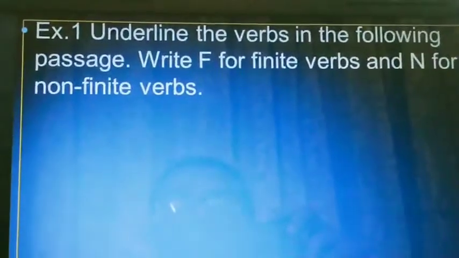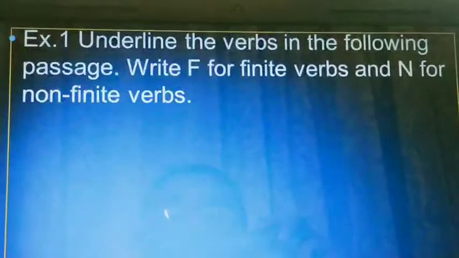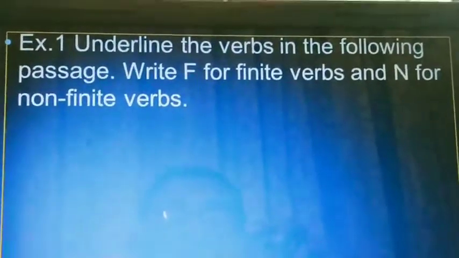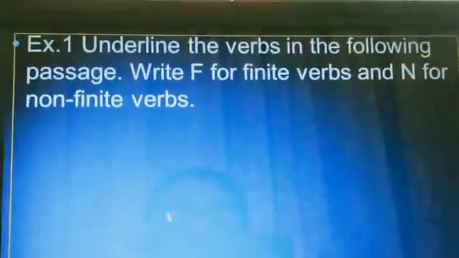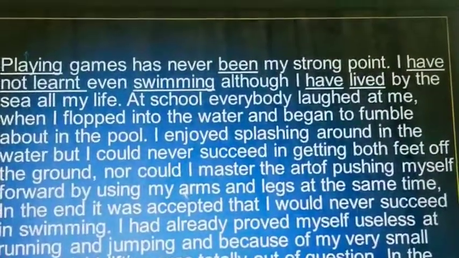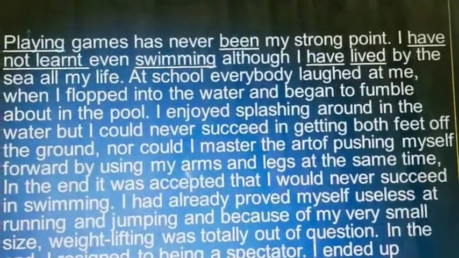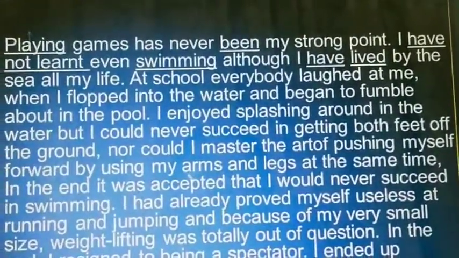Let us see exercise number 1. Underline the verbs in the following passage. Write F for finite verb and N for non-finite verb. Paragraph: Playing games has never been my strong point. Here playing. Before playing there is no helping verb or subject. So this is a non-finite verb.